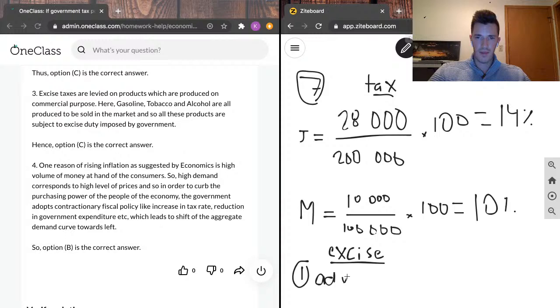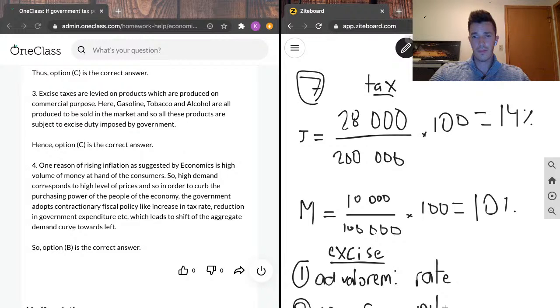I believe that's an old Latin phrase, as we often use in economics. But ad valorem essentially just means that they are taxed at a rate. Whereas the second kind is specific. And that's where they are instead taxed by unit.